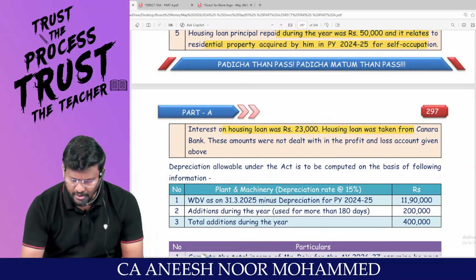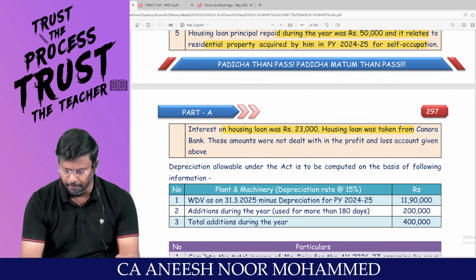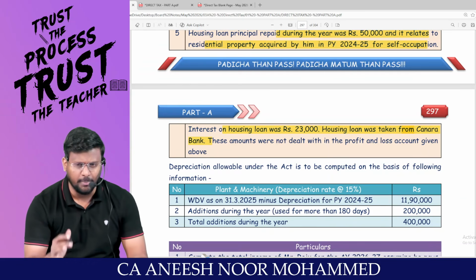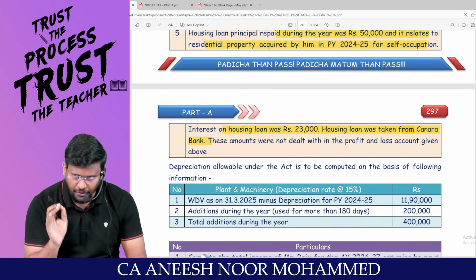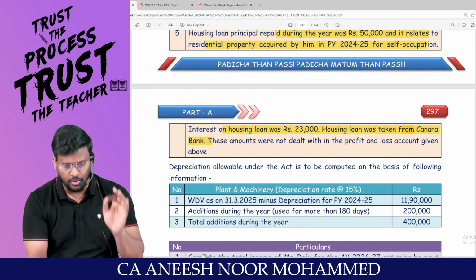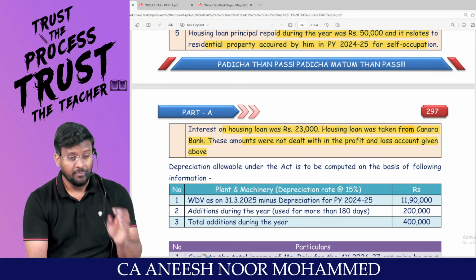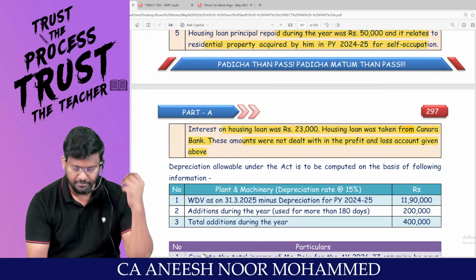Interest on loan was 23,000. Again, IOHP. For self-occupied property, interest on borrowed capital can be claimed. The housing loan was taken from Canara Bank. No problem. The loan has not been taken from any relative or friend. Since the loan has been taken from a financial institution, you are entitled to claim deduction. These amounts were not dealt with in the P&L account given above. That means these are additional information for the income from house property chapter.